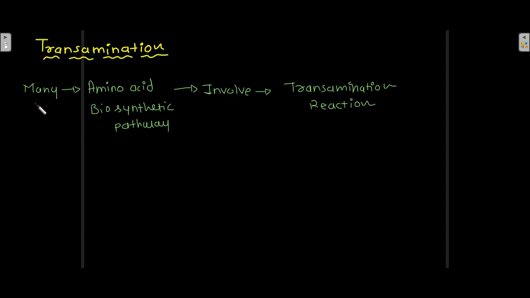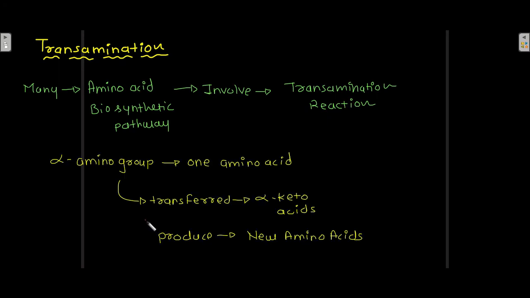Many amino acid biosynthetic pathways involve the transamination reaction. What happens in this transamination reaction is that the alpha amino group from one amino acid is transferred to an alpha keto acid, and due to this transfer there is production of a new amino acid. That is your transamination reaction.